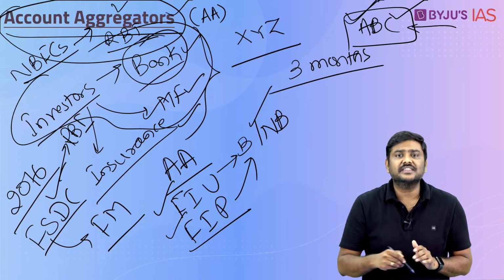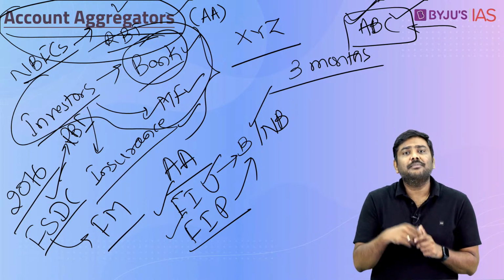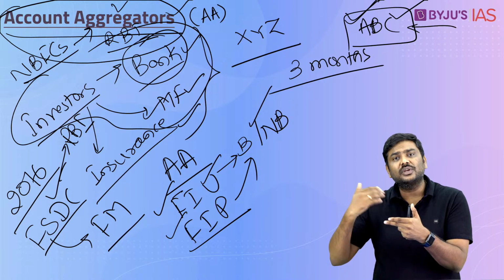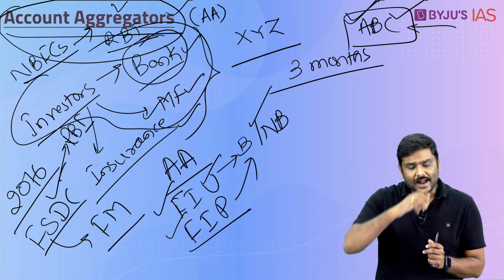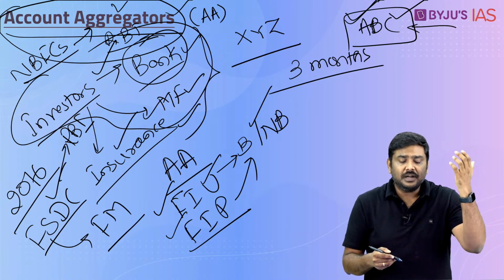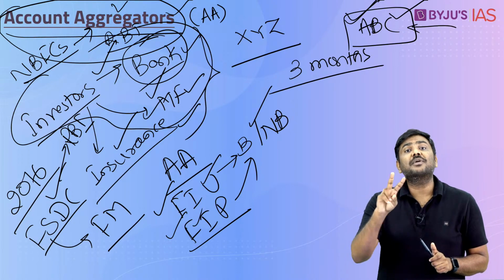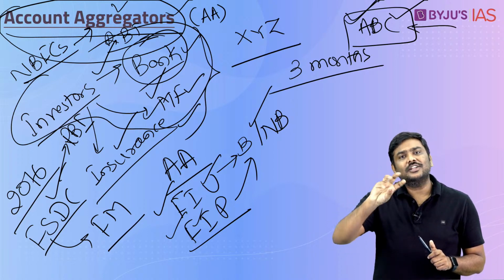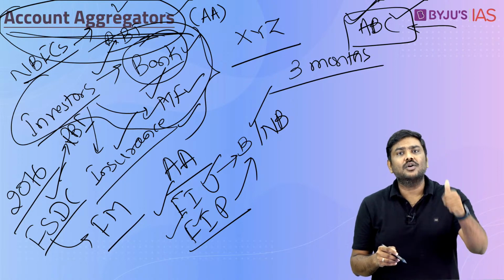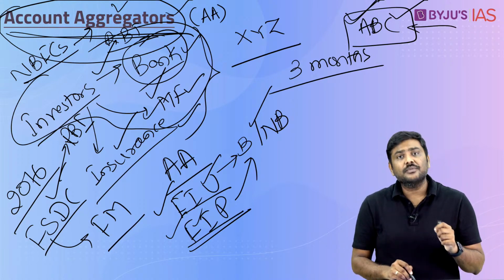For example, in this case, ABC is a bank which is asking for information. It will collect information, hence it becomes a financial information user. And after it collects information, it will decide whether to give a loan to me or not. On the other hand, another bank where I have kept deposits, this particular insurance company where I have made investment, or the mutual fund company where again I have made investment, will become the financial information providers. So there are three stakeholders, or three pillars, within the concept of account aggregation. One is account aggregators, second is financial information users, and third is financial information providers.